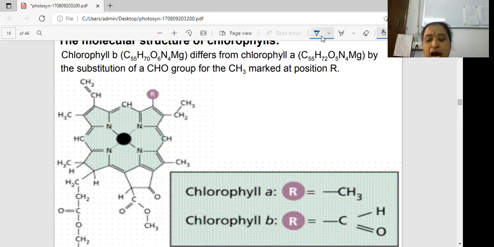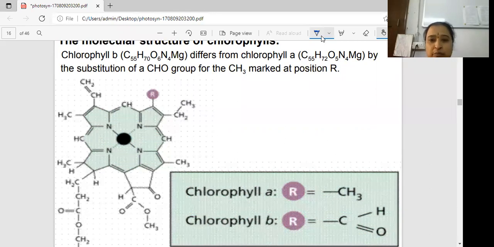You know the difference between chlorophyll A and chlorophyll B. Next, the other chlorophylls: chlorophyll C is in the Phaeophyceae members, the brown algae. Chlorophyll D is in Bacillariophyceae, the diatoms, and Rhodophyceae members, the red algae. And the next one, chlorophyll E, is in Xanthophyceae members.